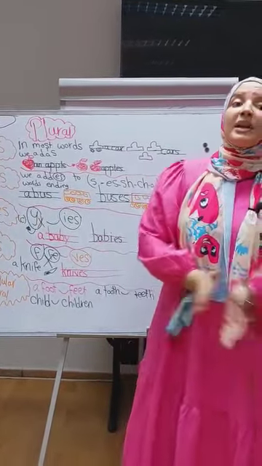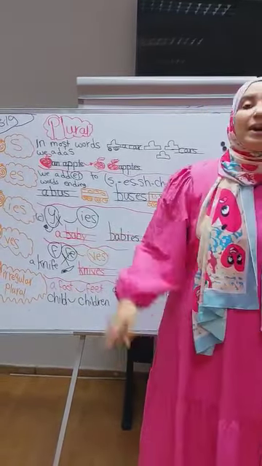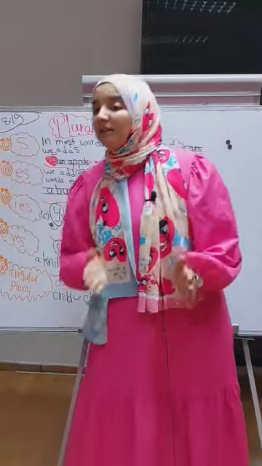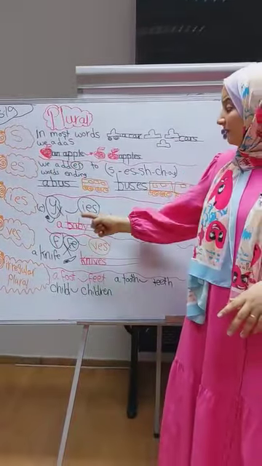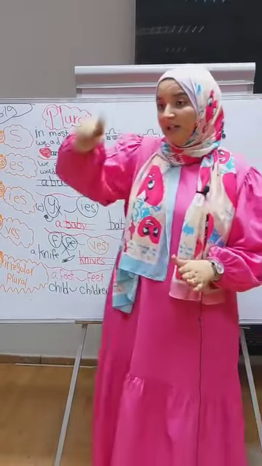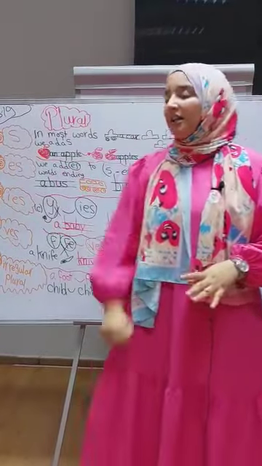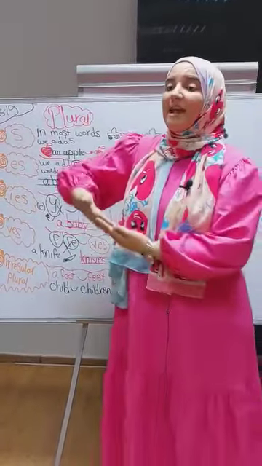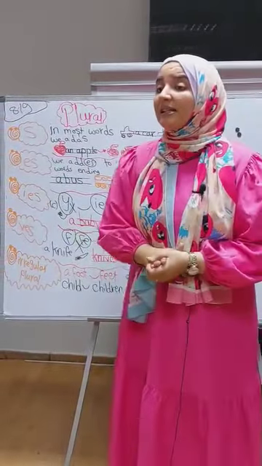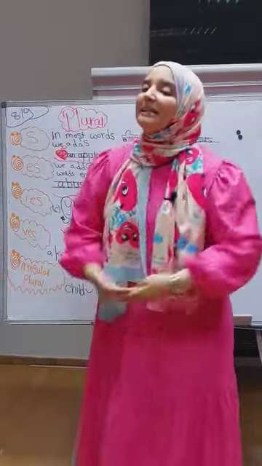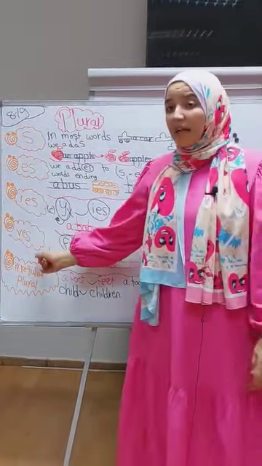Okay, the third case we have IES. When I put IES, if the word ends with Y and before it a consonant. In this case, I delete Y and put IES, like a baby. Okay, the plural form of this word, babies.